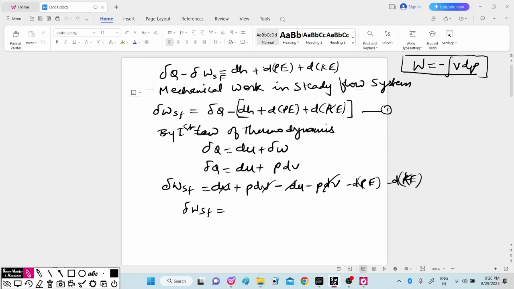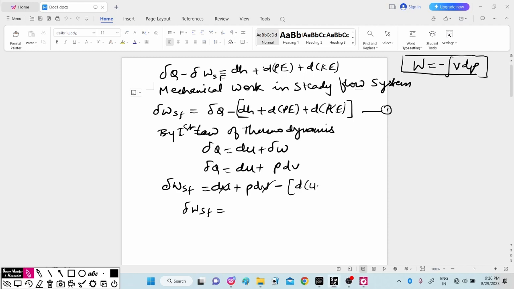Here we will have to slightly correct what we had written. Here we will write du plus P dV, which is equal to del Q, and the change in enthalpy we had written as dH.